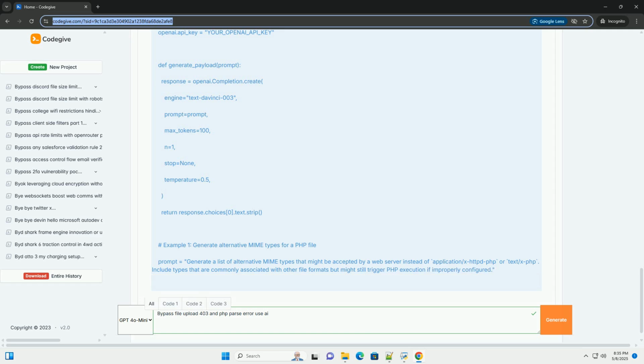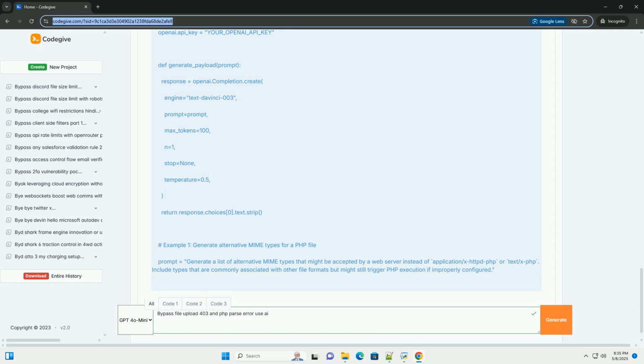Setting up the environment. 1. Ethical hacking lab: set up a local development environment or use a platform like Hack The Box or TryHackMe for safe testing. 2. Web application: install a vulnerable web application that allows file uploads, for example OWASP Juice Shop, DVWA, or a custom built app. 3. AI access: gain access to an LLM either through an API, for example OpenAI or Google AI Platform, or by running a model locally, for example using Hugging Face Transformers. Be mindful of API usage costs.